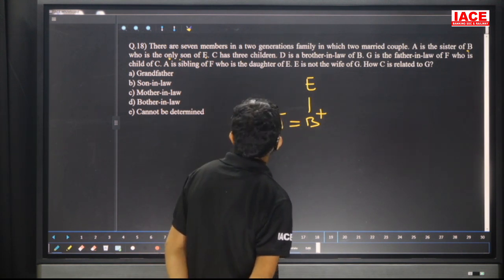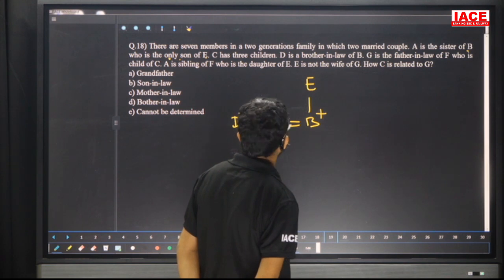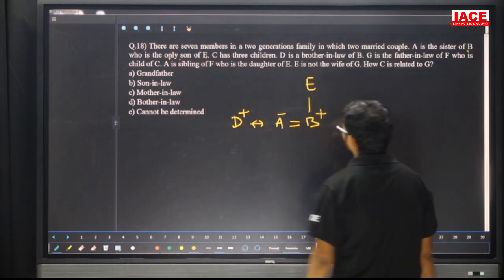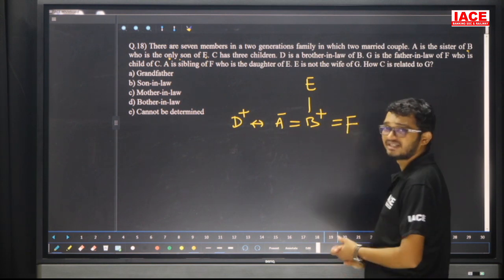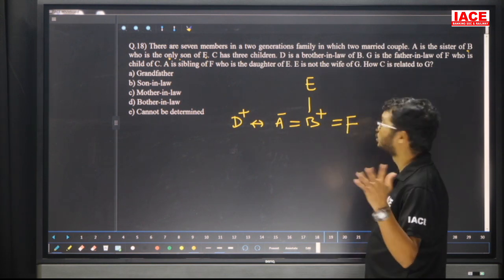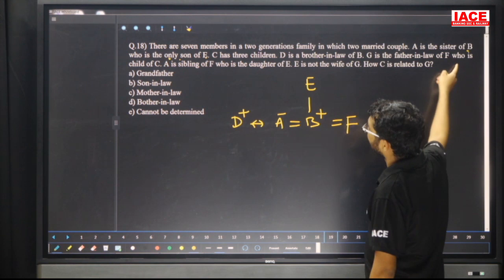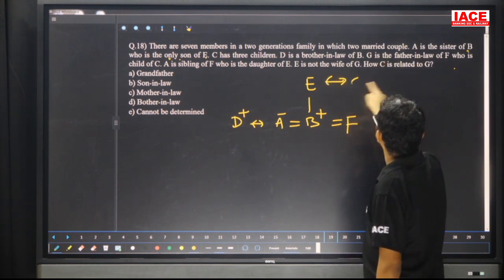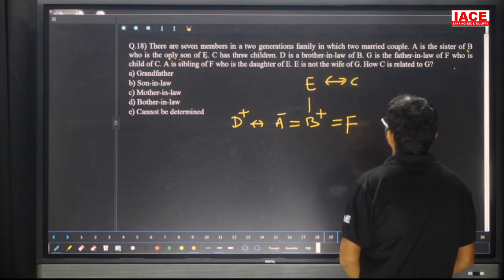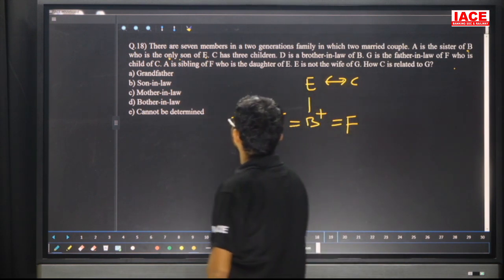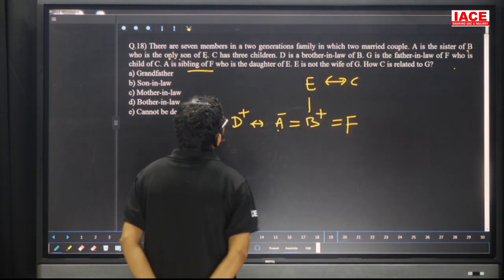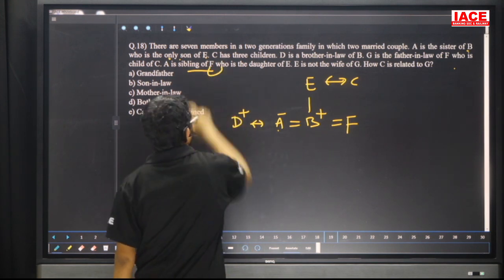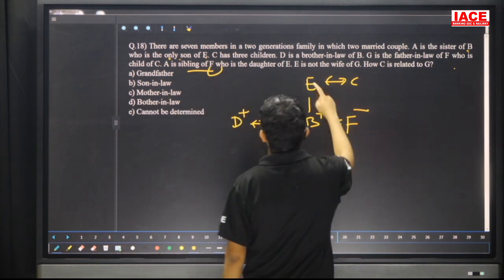Next, who is the child of C? F is the child of C, which means this one is compulsorily F only. Why? Because totally we have 2 generations. So F is child of C. That means E and C both are couples. Next one. Here F is child of C. A is sibling of F. Who is daughter of E? F is daughter of E.